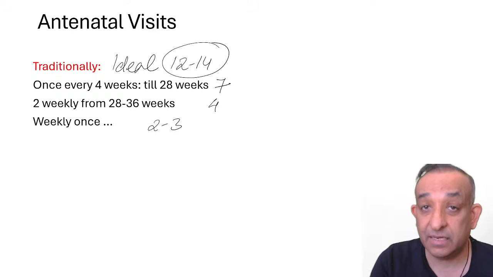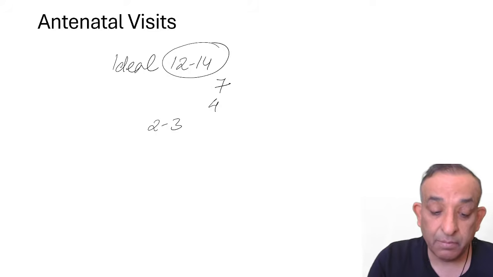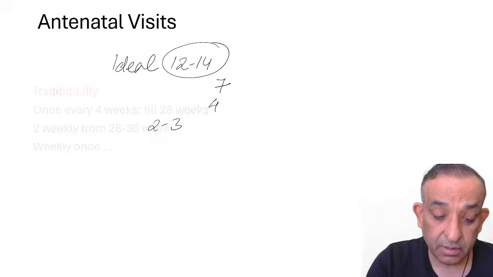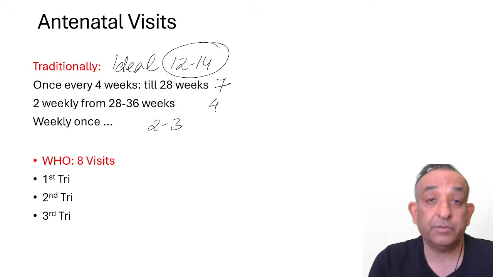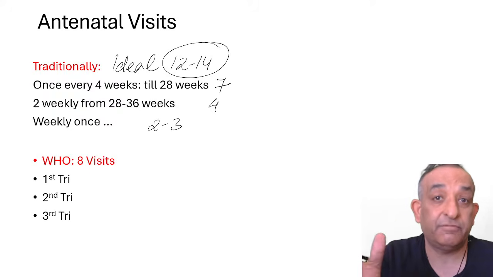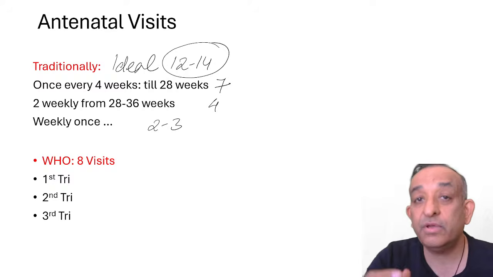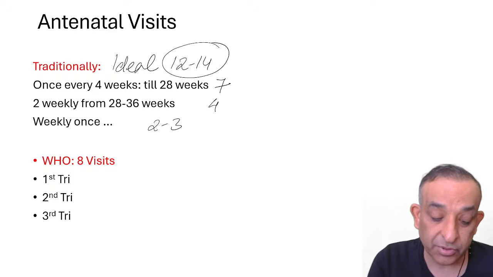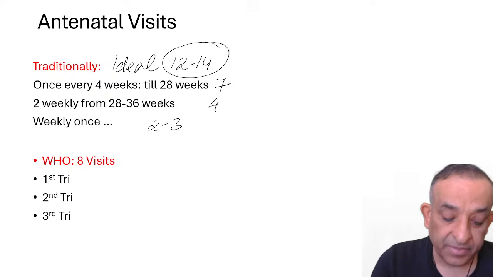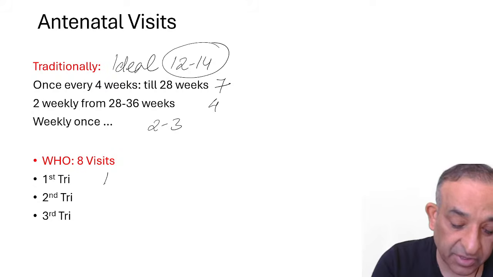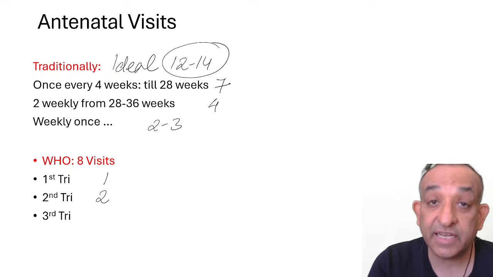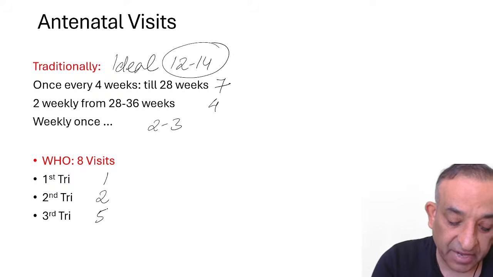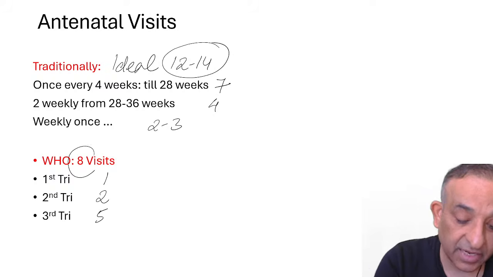So this is what is ideal. This is what we should be doing ideally. But if you say WHO says that there should be 8 visits. Now, this is there in so many of your sources that I must tell you about WHO also. So, first trimester, they say there should be at least 1 visit in the first trimester. There should be at least 2 visits in the second trimester. And there should be at least 5 visits in the third trimester. That makes total 8 visits.